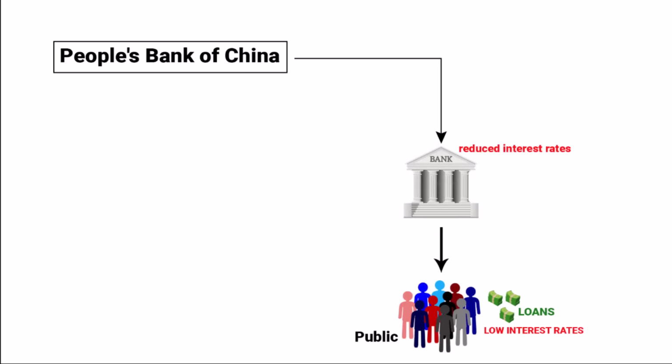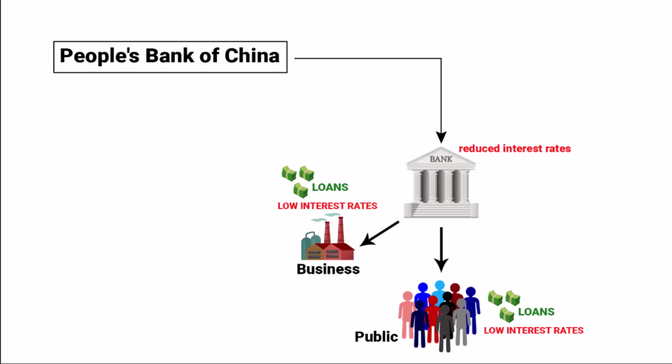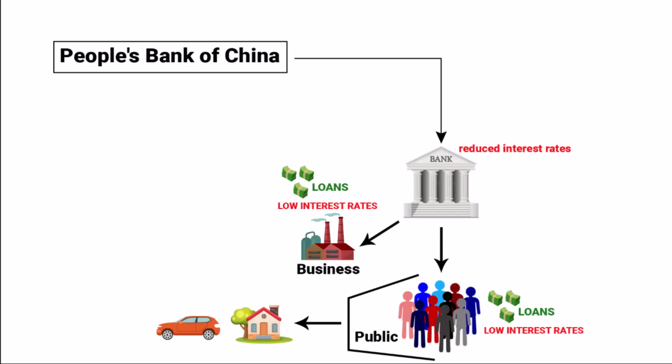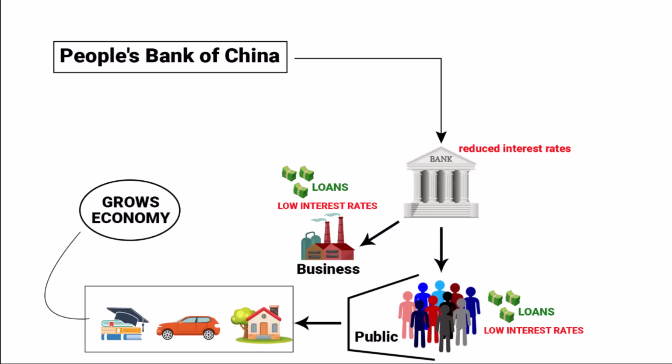In fact, this method is very common, not just in China. Every country's central bank implements it. When interest rates on loans decrease, businesses and individuals pay less in interest. This makes borrowing cheaper and more attractive. Lower interest rates also encourage consumers to borrow money for big things like homes, cars, or education, which stimulates economic activity. Apart from this, the People's Bank of China also lowered the reserve requirement ratio.